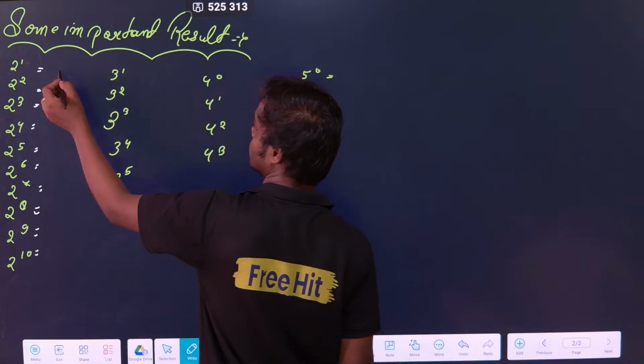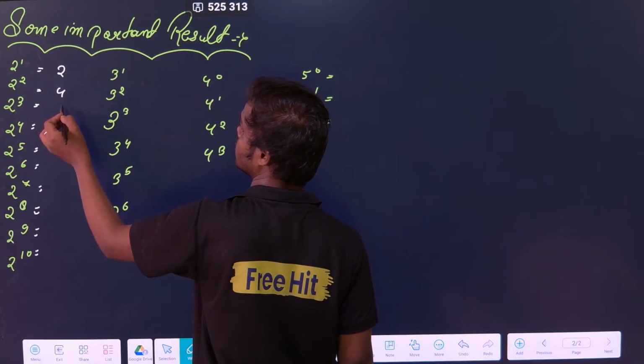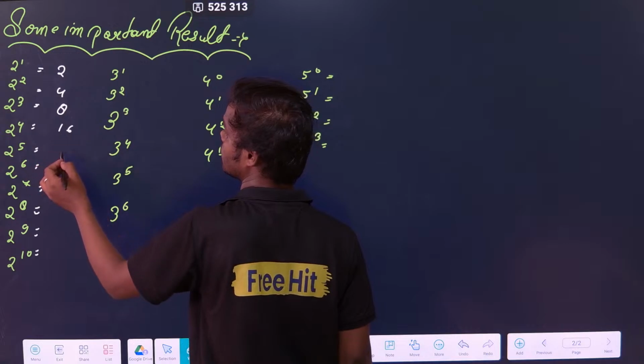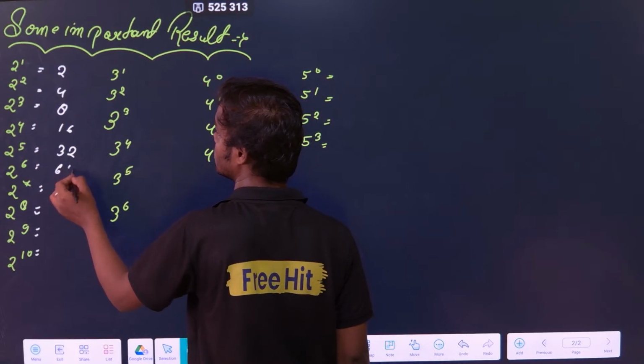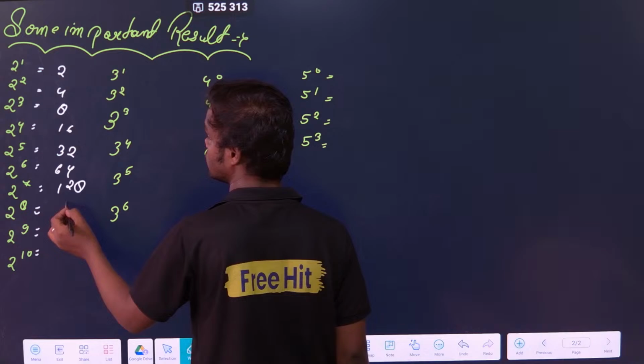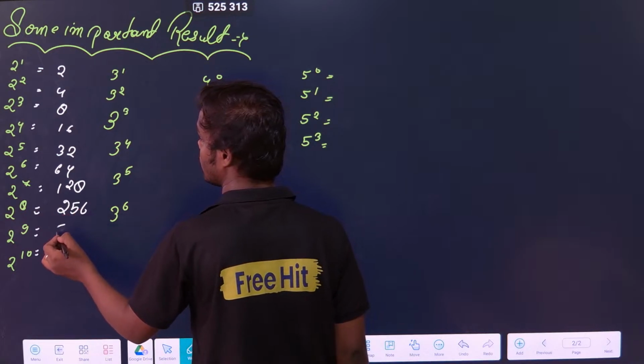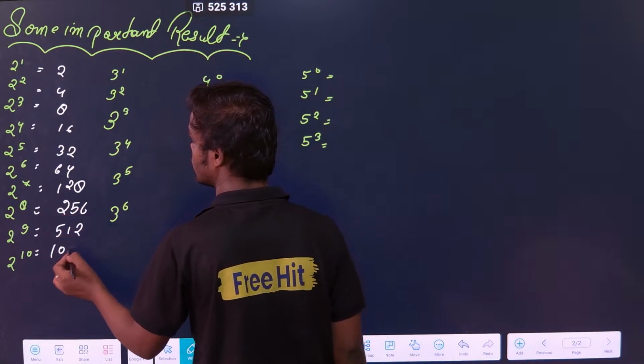If someone asks you what is 2 to the power 8, you should not think, you can directly answer. 2 to the power 1 is 2, 2 to the power 2 is 4, 2 to the power 3 is 8, 2 to the power 4 is 16, 2 to the power 5 is 32, 2 to the power 6 is 64, 2 to the power 7 is 128, 2 to the power 8 is 256, 2 to the power 9 is 512, 2 to the power 10 is 1024.